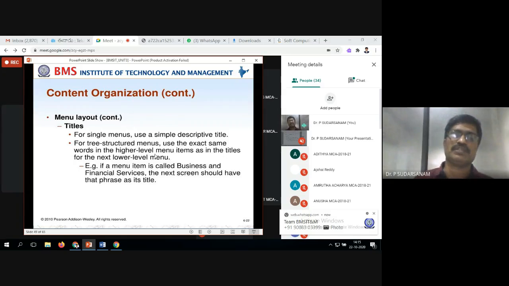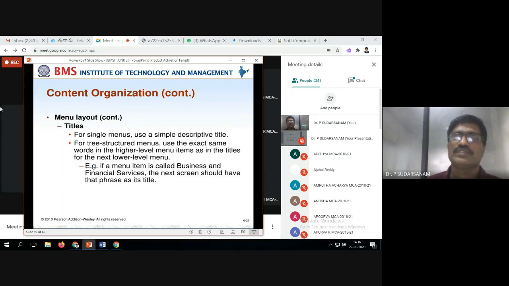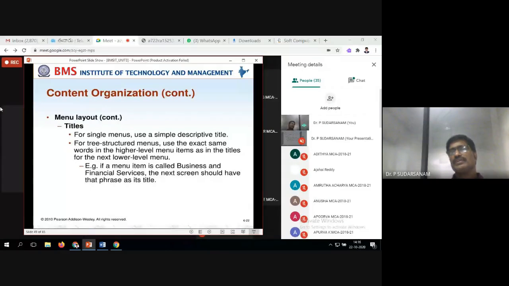Here is one example they have taken. If the menu item is called business and financial services, the next screen should have the phrase as its title. So business means all business financial services should be available in this. The next screen always has the phrase as the title. Along with the title, we have to give the financial services also. I should display it.